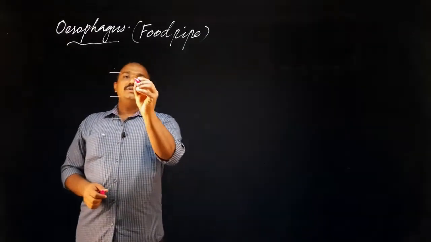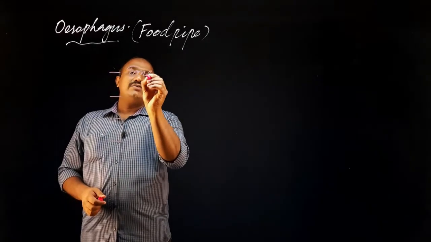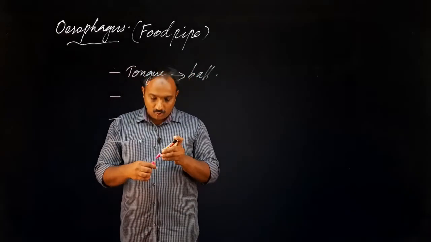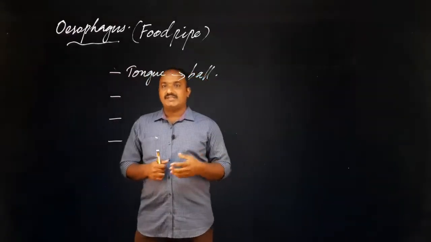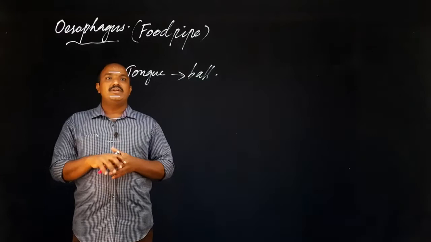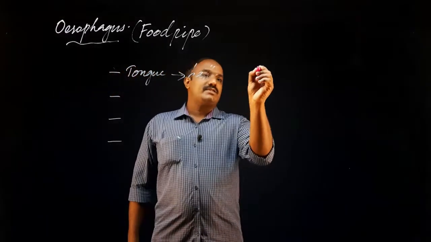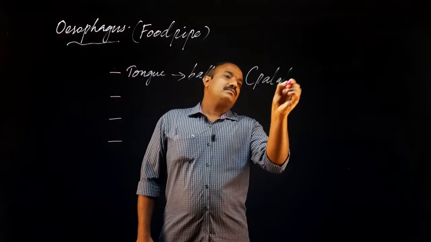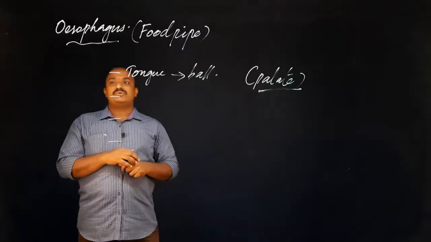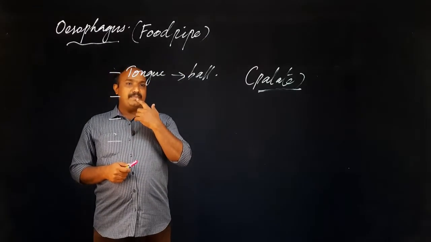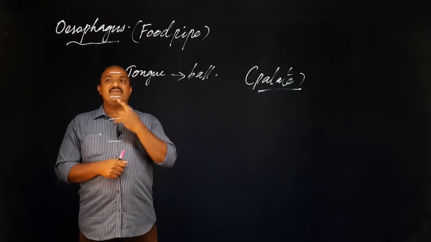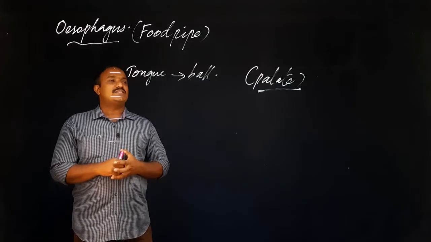Look, the tongue will convert the food materials into a ball-like structure. When we chew the food materials, at the same time the tongue will compress the food with the help of the palate. Palate means the upper side of the mouth. While speaking or chewing, the upper side of the tongue touches the top part of the mouth. That is what is called the palate.